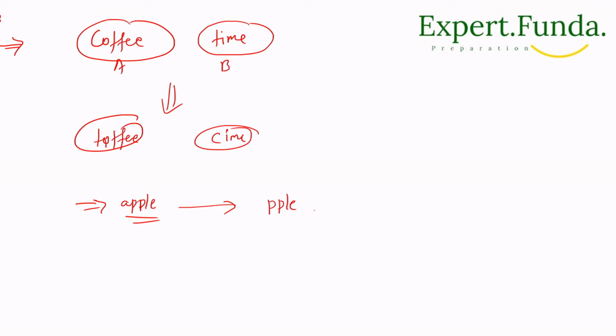We will store pple in a set, with the letter A. I want to say this is A and this is pple, and we will mark this as the letter A, right.